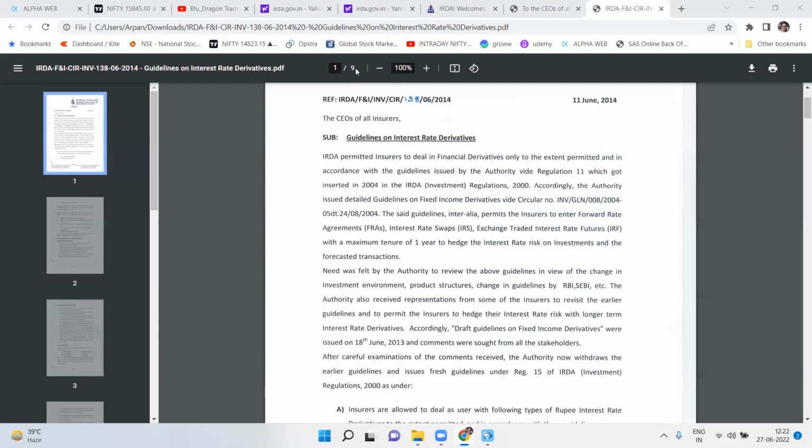So that is the overall guidelines on the derivatives. If we have to take some 3 points, the first is that derivatives are only for hedging, right? That is the overriding principle. The overriding principle for using any fixed income derivatives is to hedge the transaction.